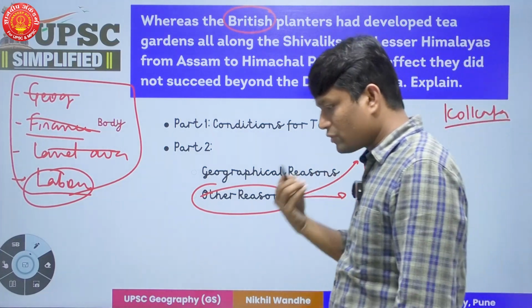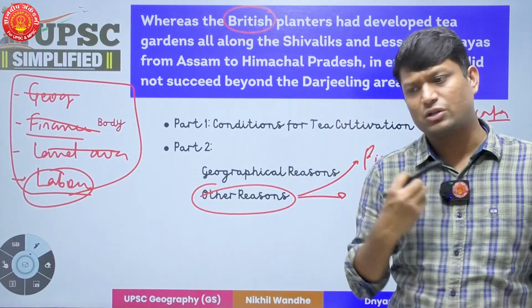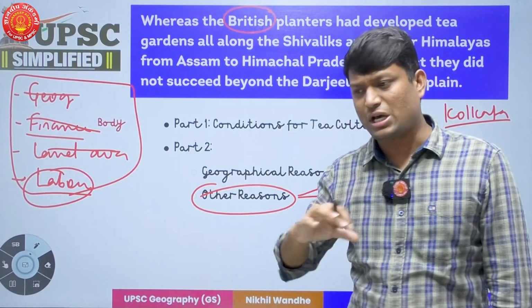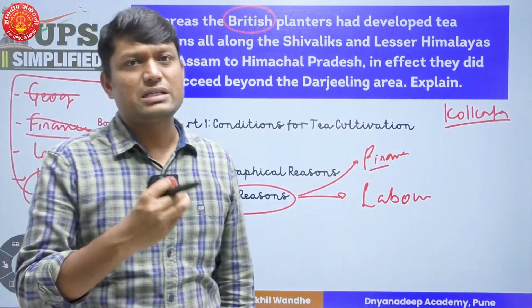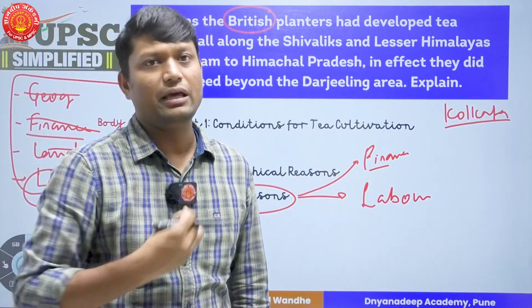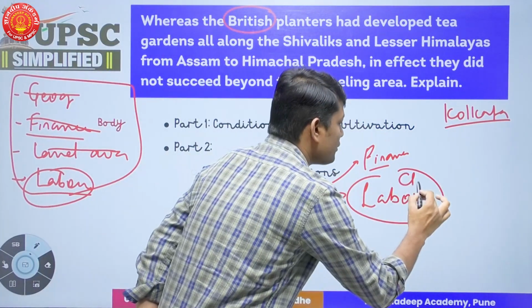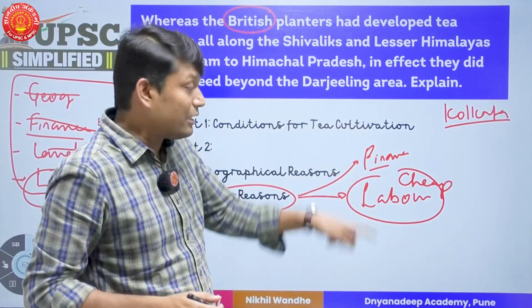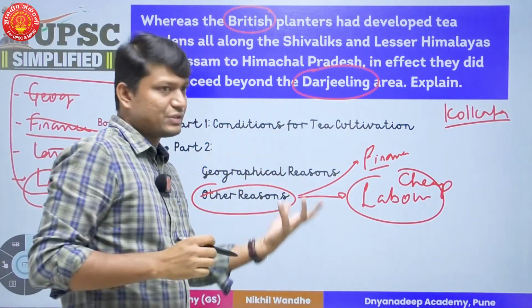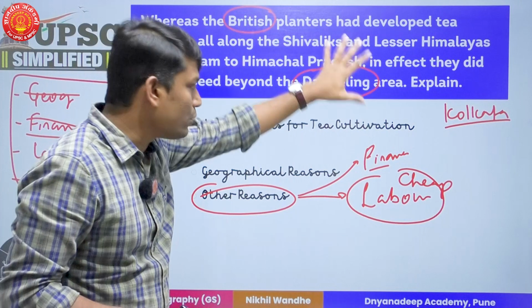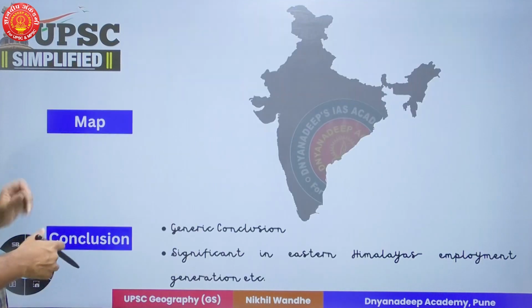Now when it comes to the eastern parts of India, those are very poor parts, and not a lot of agriculture is successful there. From states like Bihar, Jharkhand, West Bengal, a lot of migration has happened to the northeastern parts, or states such as Assam or the Darjeeling area. This migration has resulted in the availability of cheap labor in these areas, and that is also one of the answers as to why the development of tea gardens is successful in Darjeeling or in the eastern parts of India and not in the western part of India. So that is how I'm going to answer all these issues when it comes to the cultivation of tea.